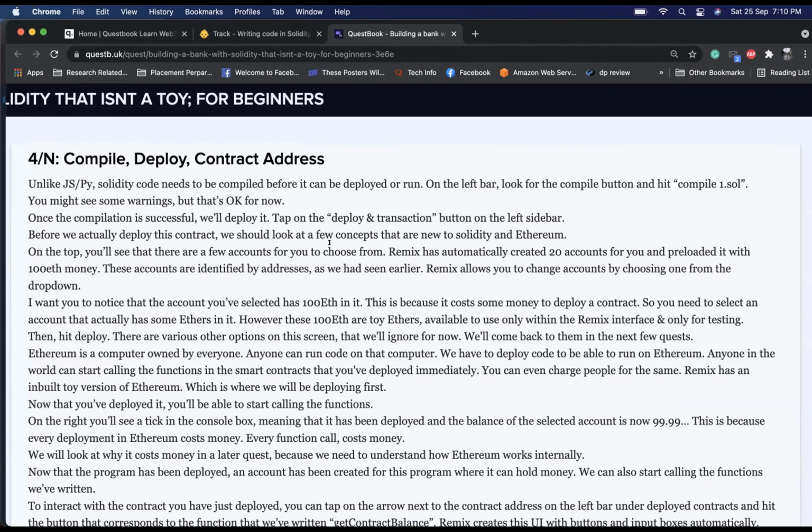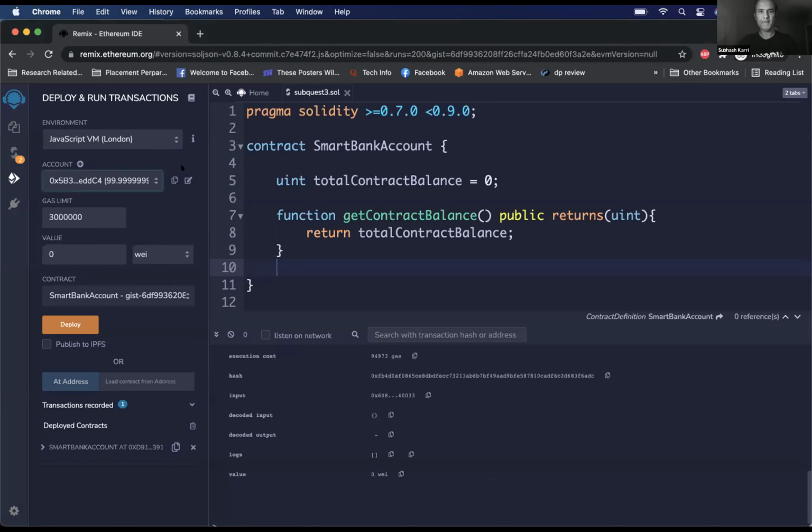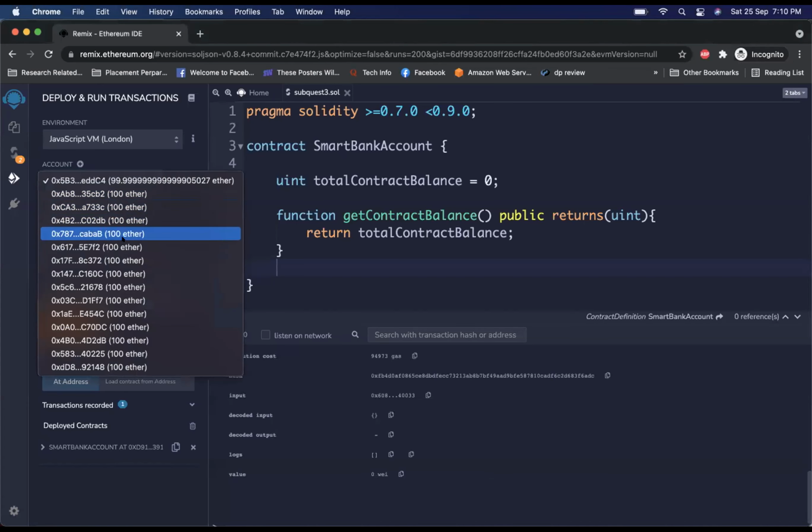Before we actually deploy, we should look at a few concepts that are new to Solidity and Ethereum. On the top, you'll see that there are a few accounts for you to choose from. Remix has automatically created 20 accounts for you and preloaded them with 100 Ether. Okay. So all of them have 100 Ether, except the one which is ticked already.